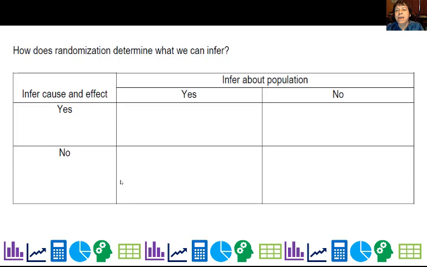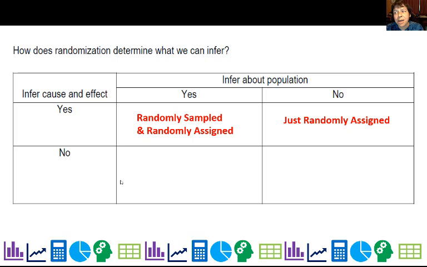So, quick summary. Can we infer cause and effect? The case where we can infer cause and effect and about the population is when we randomly sample and randomly assign. If I only do random assignment, I can't infer about the population, but I can still do cause and effect. If I only do random sampling, I can't infer cause and effect, but I can infer about the population. And if I don't do anything, I really can't infer very much at all. All I can say is, oh, there's an association for this group.